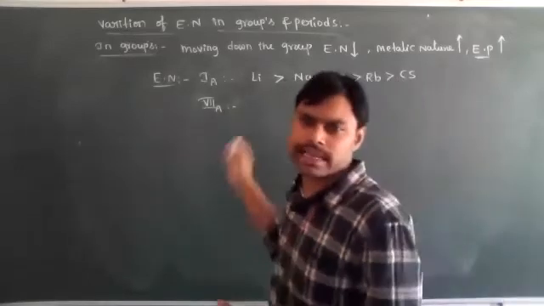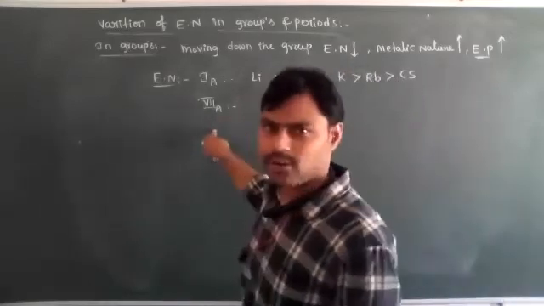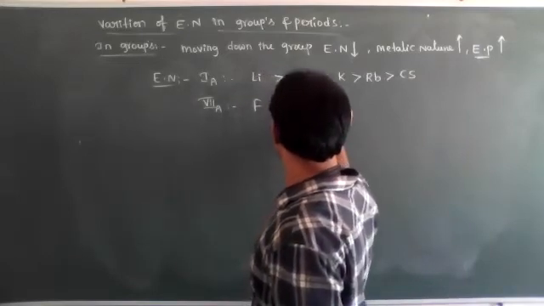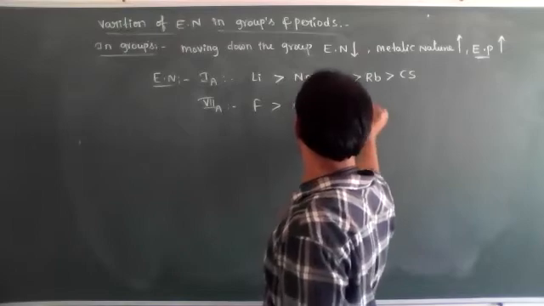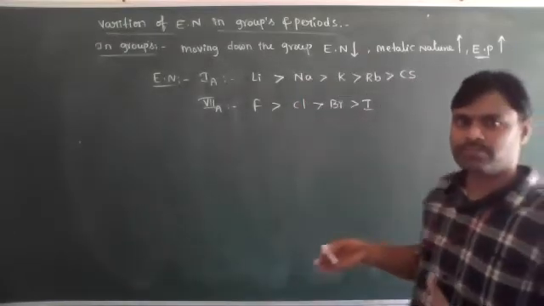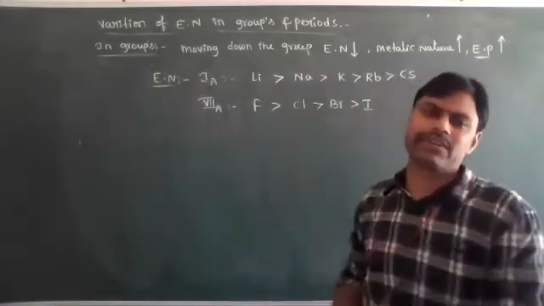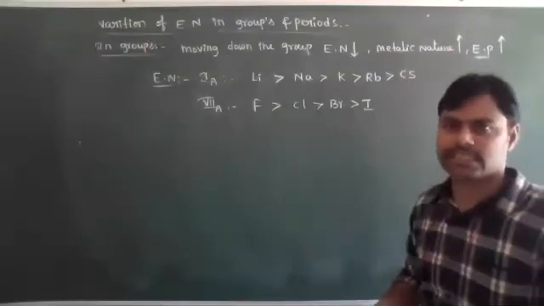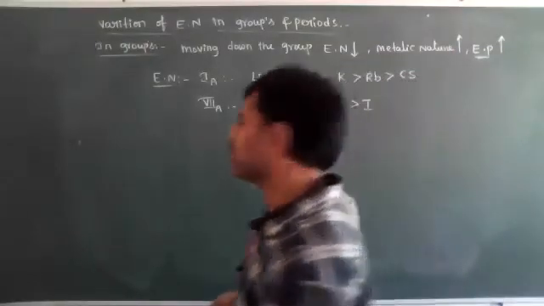For every group, the same will be repeated. 7th A group elements: fluorine, chlorine, bromine, iodine. Okay, so in a group, moving down the group, electronegativity decreases, because metallic nature increases and electropositivity increases.